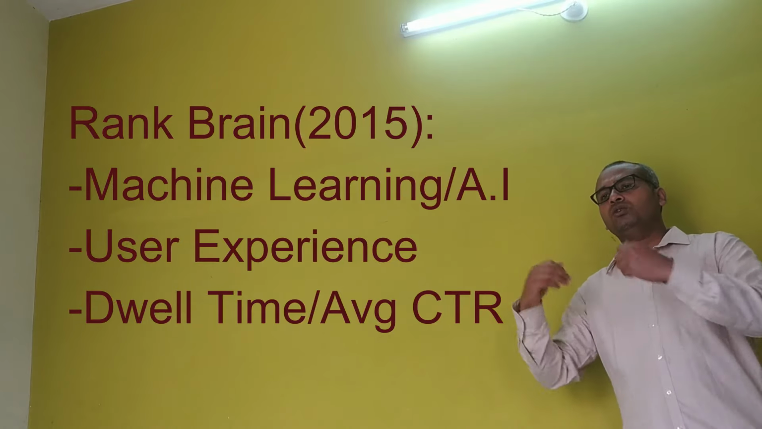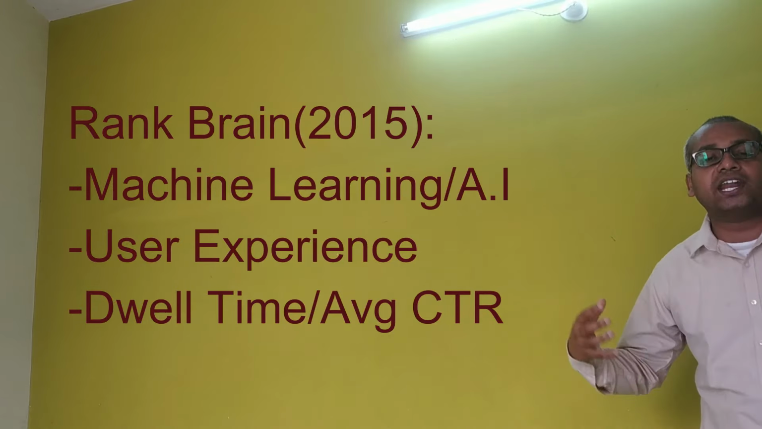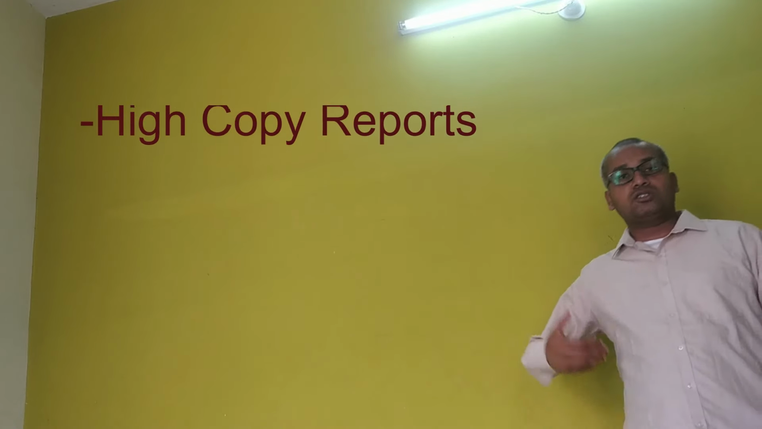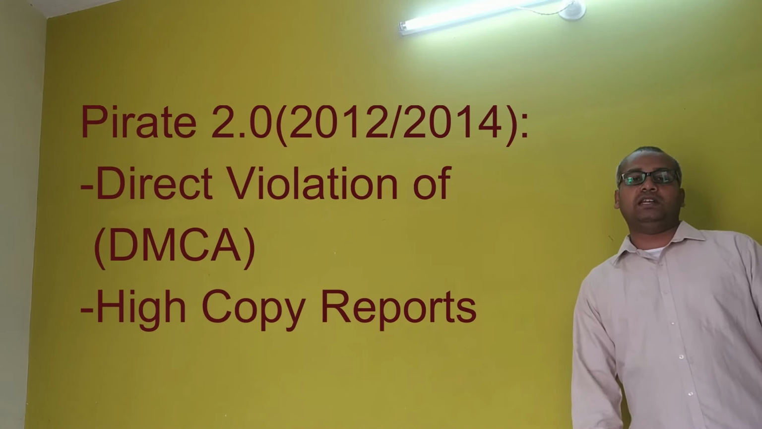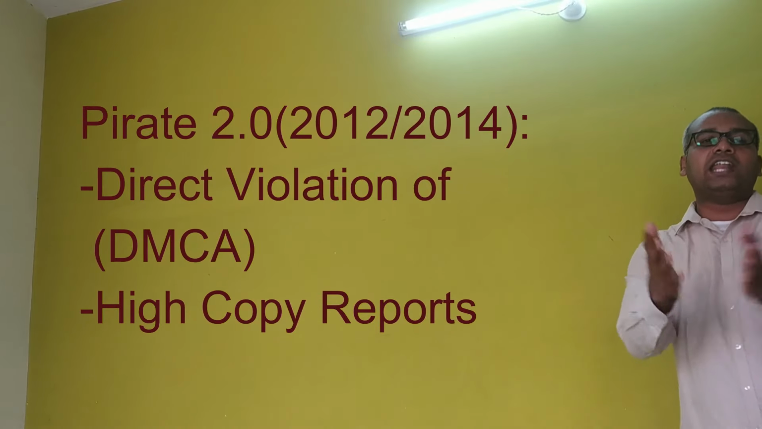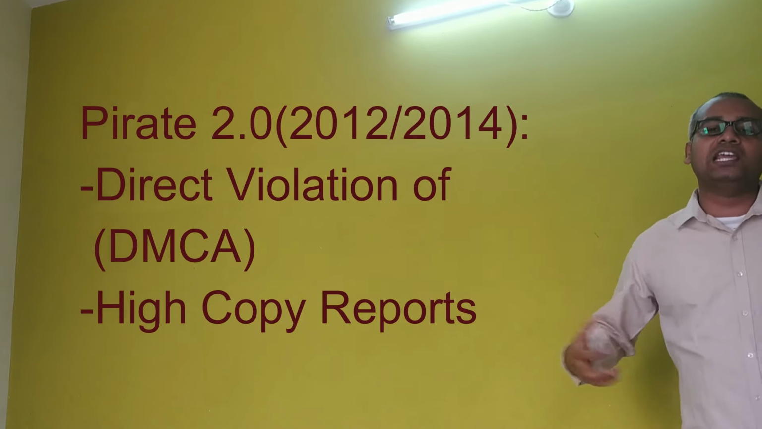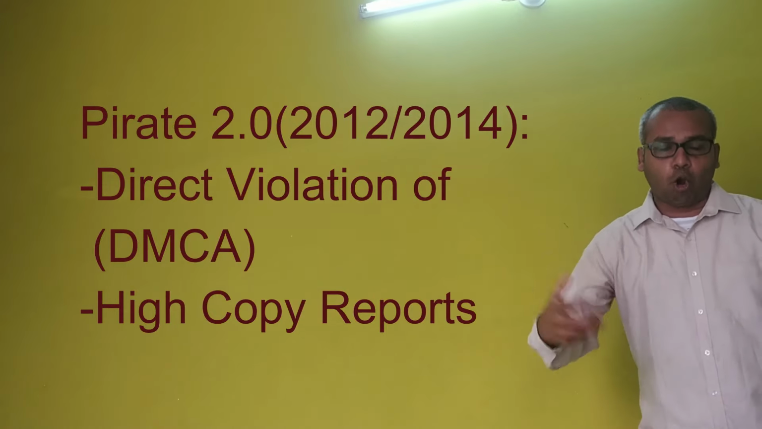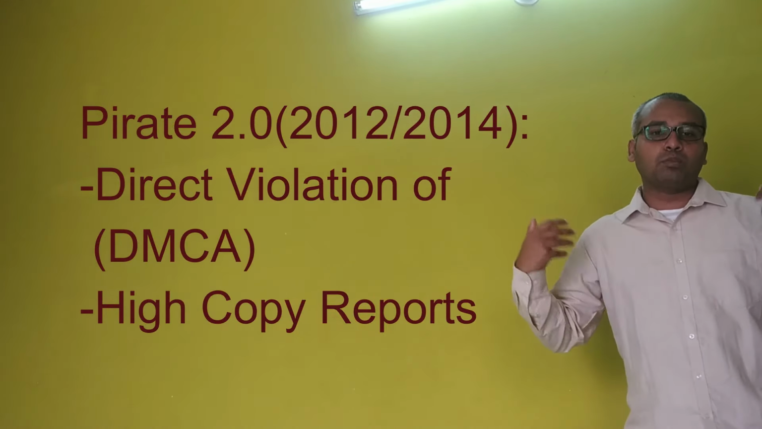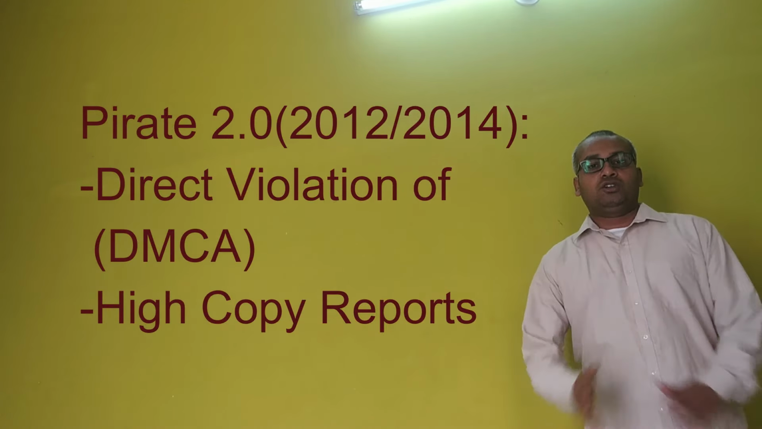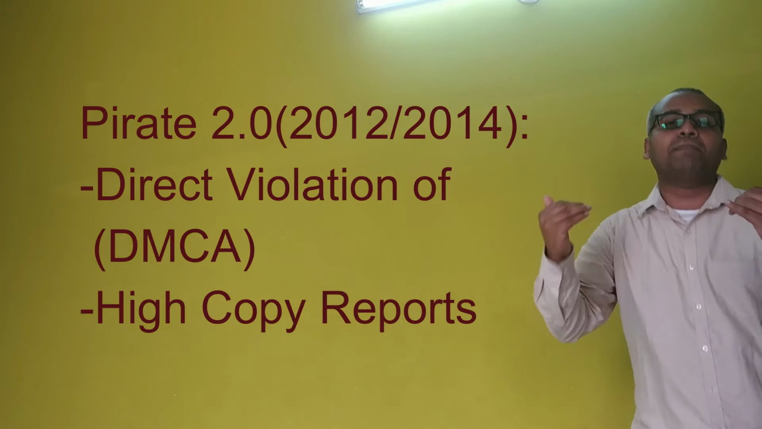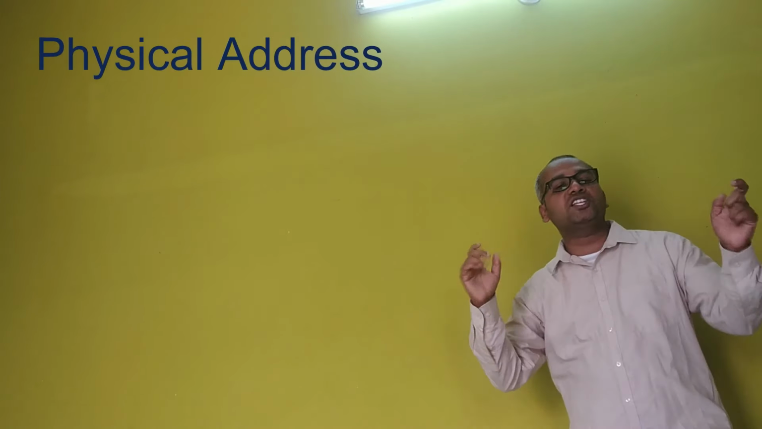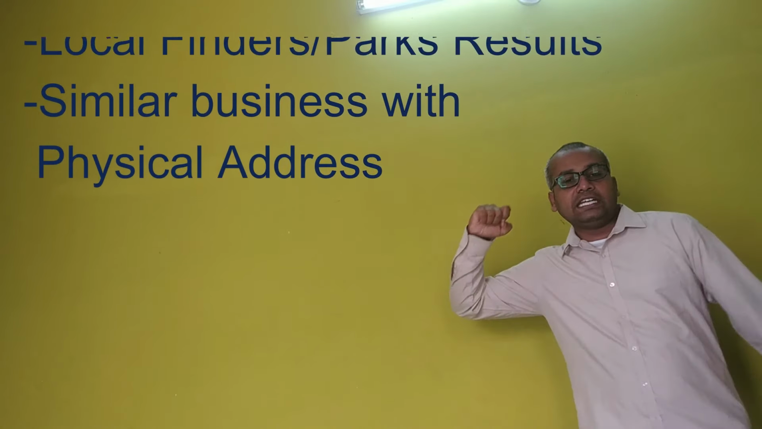Now let us move to another major algorithm, Pirate 2.0. It was started in 2012 and updated in 2014. It targets violations of the Digital Millennium Copyright Act. If you have a high volume of copyright reports, it impacts your page.